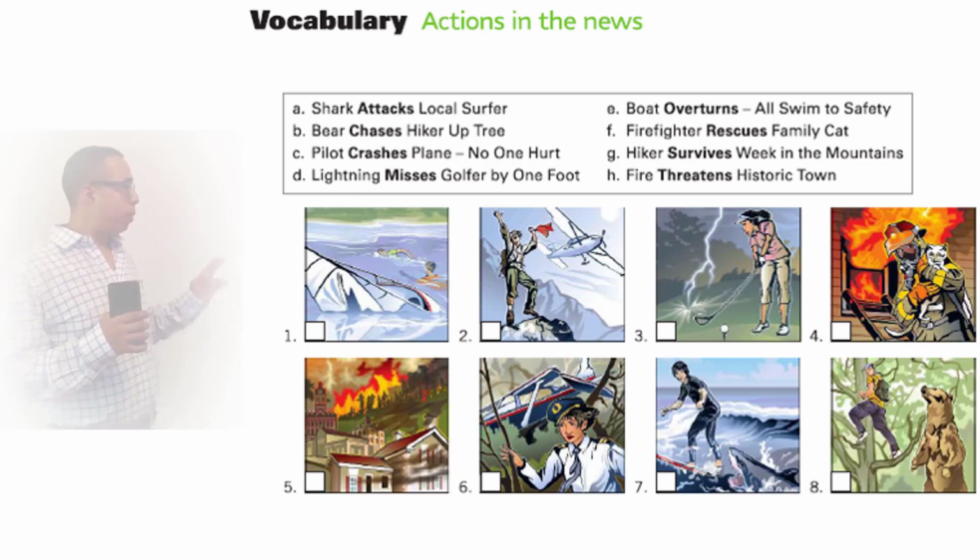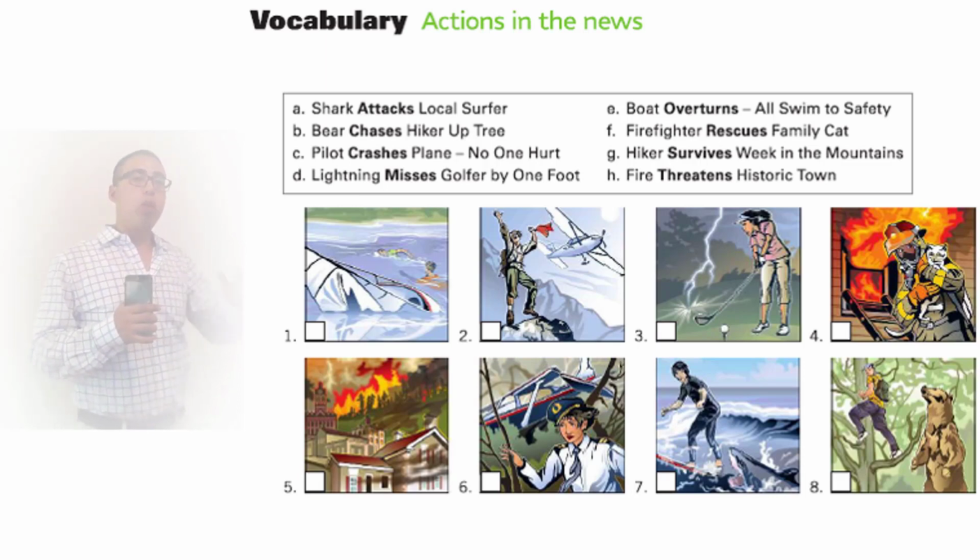Now, I'm not going to go in order of the pictures. I'm going to go in the order of the headlines. Shark attacks local surfer. In which one of these pictures do we see a shark? Number 7. There's a shark right there in the water. You can see waves, which indicate the ocean, and a surfer. It's the person riding the waves. And if the headline says shark attacks local surfer, then the shark is attacking the surfer.